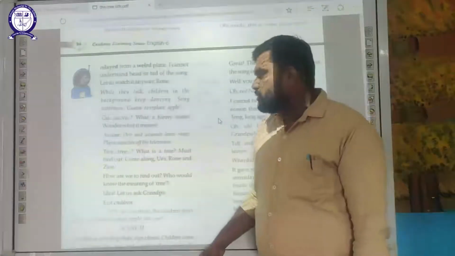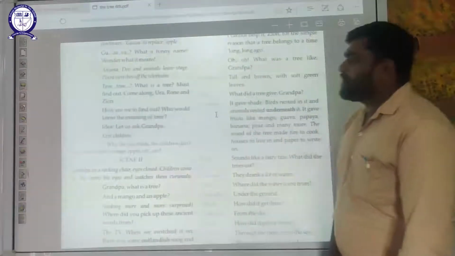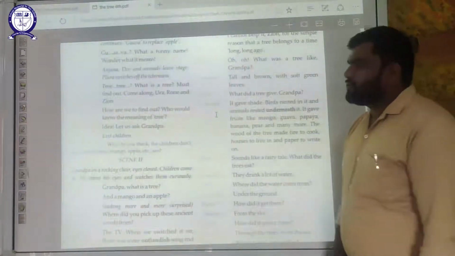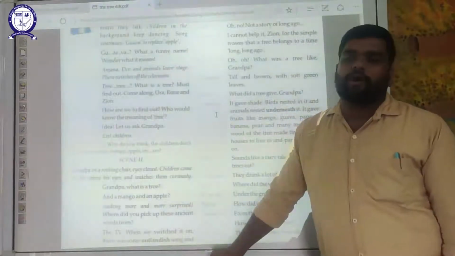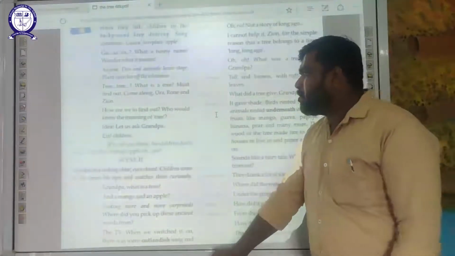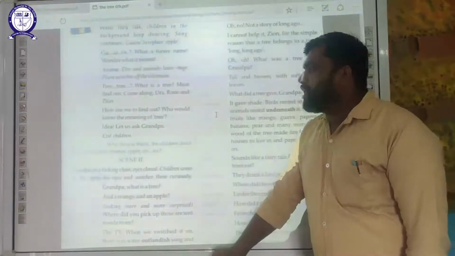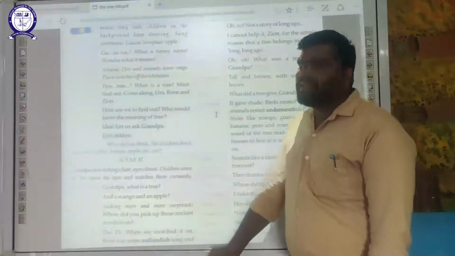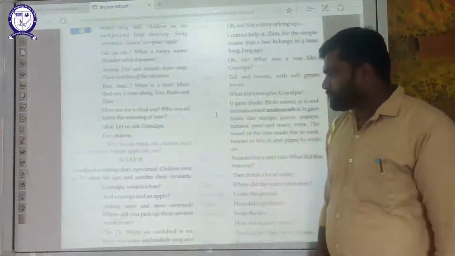Plura switches off the television. Tree, what is a tree? Must find out. Come along, Ura, Ron and Zain. How are we to find out? Now they are thinking of how to find out what a tree is. Now they think about who would know the meaning of tree. Now one of them says, idea, let us ask Grandpa. Now all four children exit.